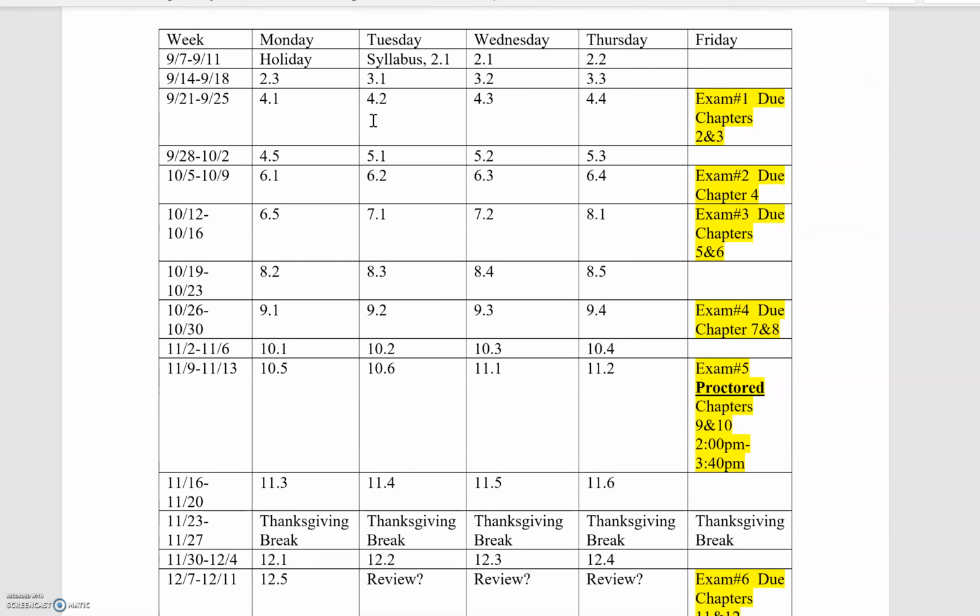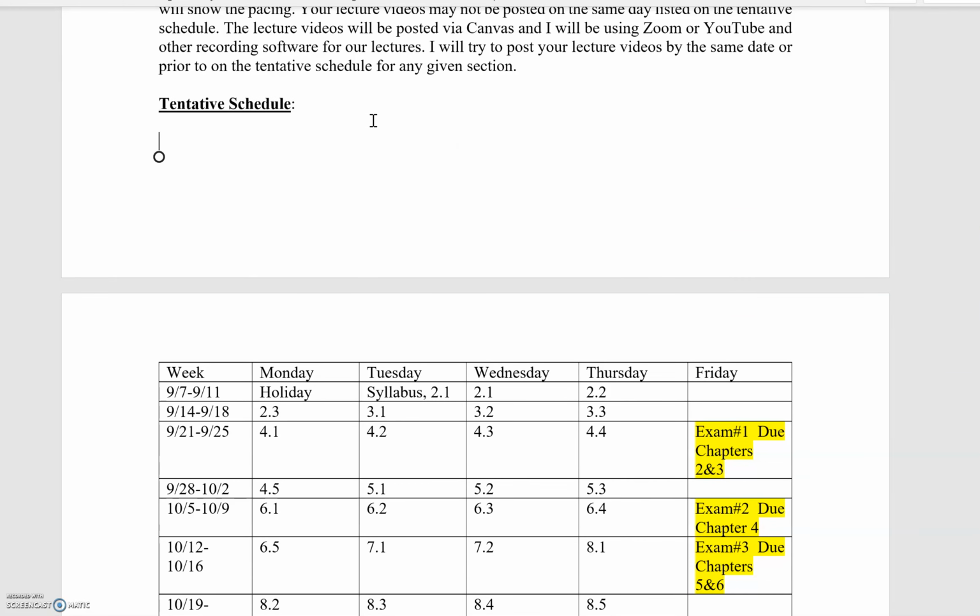This is an online class, and yes, this tentative schedule looks quite daunting, right? That you would be watching, you would be learning these sections like Monday through Thursday, right? Every single day. Honestly, this is just a recommended pacing. So the schedule below is a recommended pacing for each of the chapters.